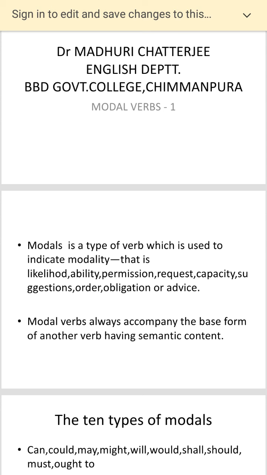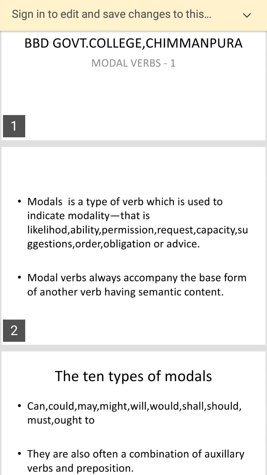Now you know the number of verbs, but there are also the main verbs, like run and sit and walk and talk. But before that, we usually put a helping verb, which is and are and was and were and all that. But sometimes we also use what are called modals. Modals are always the verbs which accompany the base form of another verb having semantic content. Now, let me explain what the modals are and you'll immediately get the point.